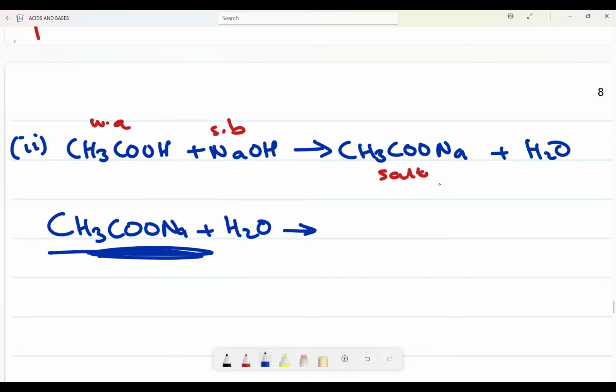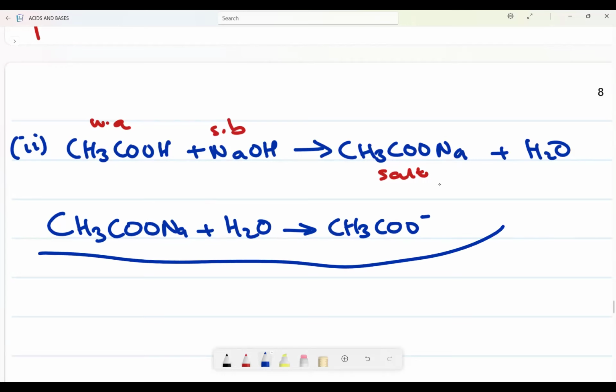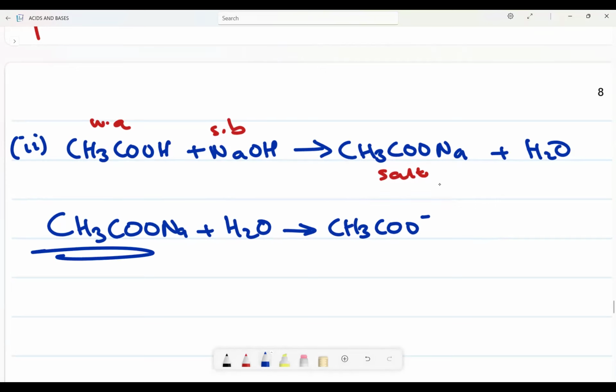This will now break into its components. What do I mean by that? It will break into CH3COO minus. Remember, in a hydrolysis, I'm not trying to form a product. I'm trying to break this one into its components so that I am in a position of seeing exactly what is formed for me.